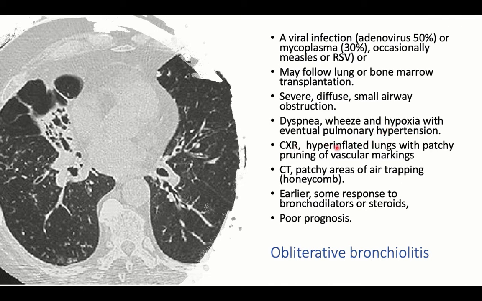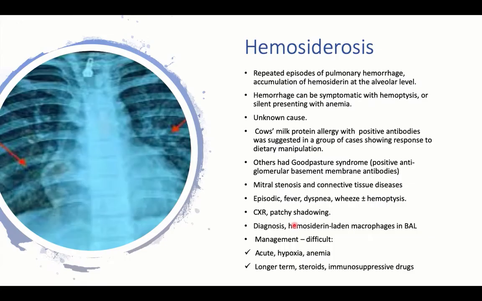Chest X-ray will show hyperinflation with patchy atelectasis due to the bronchial obstruction. CT would show the characteristic honeycomb appearance of bronchial pathology, and areas of hyperinflation due to the marked small airway obstruction. Early intervention with bronchodilators and steroids may give a response, but usually this condition has a poor prognosis.